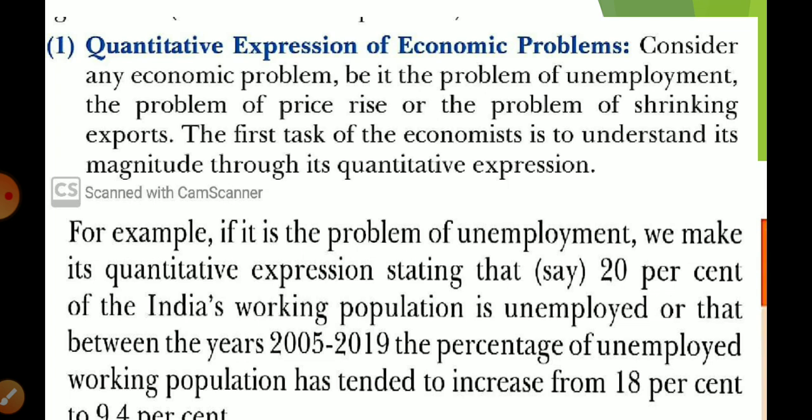Okay, so whenever any economic problem is explained with the help of data, it becomes more appropriate. Now what is written here: any economic problem, be it the problem of unemployment, the problem of price, the problem of sinking export, the first task of an economist is to understand the magnitude through its quantitative expression. So it is helpful to explain an economic problem with magnitude. One example is written here.